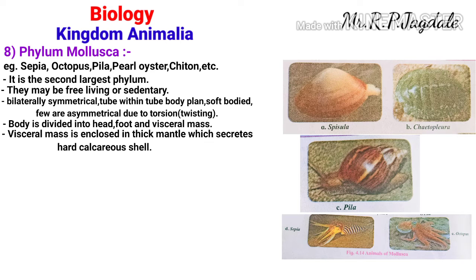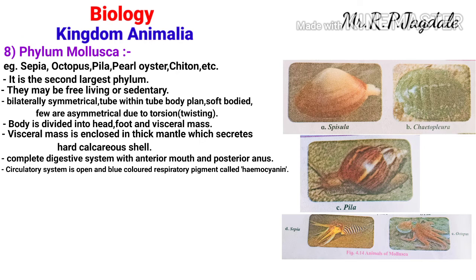So the body is divided into head, foot, and visceral mass. The visceral mass is enclosed within the calcareous shell, and that shell is secreted by the visceral mass. Then the digestive system is well developed and complete, with an anterior mouth and posterior anus. So mouth and anus are present at opposite sides.